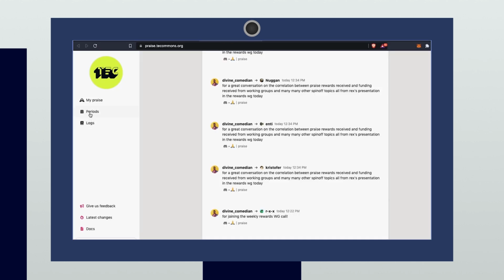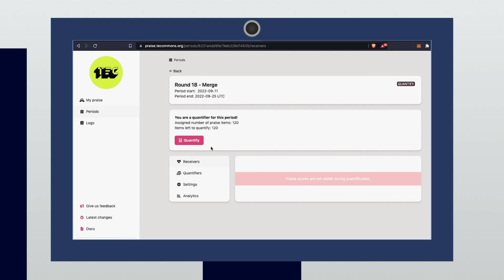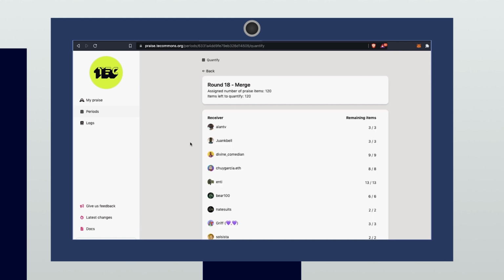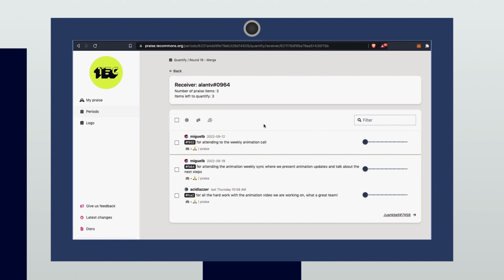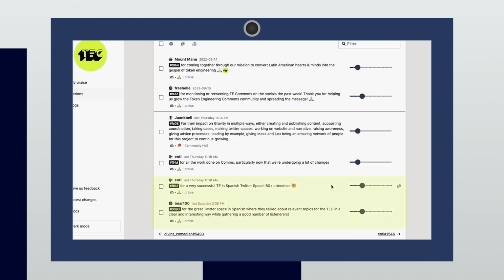In order to access the dashboard, each quantifier will need to log in with their Web3 wallet. Once logged in, the dashboard contains three tabs: My Praise, Periods, and Logs. Quantifiers will click on the Periods tab and will select the active praise period. Once you enter the praise page, you will see a list of community members receiving praise and the remaining praise items that require scoring. Once a member is selected, you will see a digital recording of the praise they received, who it was issued by, and a scoring slider.